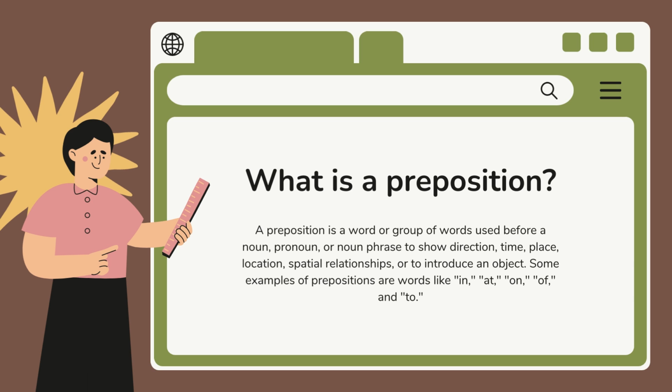We can have several of those. In this class, we're going to study a few of them. Some examples of prepositions are words like in, at, on, of, or to. Those are the most common prepositions, and we are going to see how to use them.